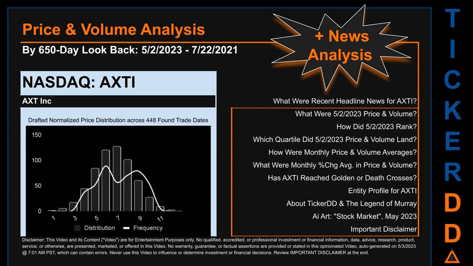Remember that this is just a drafted, in-progress, observational model to best fit abstracted third-party data into various opinionated views. Before we jump into price and volume analysis, let's look at recent headlines for AXTI.